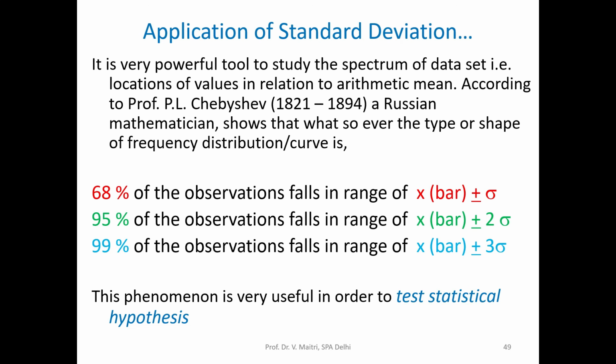According to the Russian mathematician Professor P.L. Chebyshev, whatever the type or shape of the frequency distribution curve is, 68% of the observations fall in the range of x bar plus minus sigma, 95% of the observations fall in the range of x bar plus minus 2 sigma, and 99% of the observations fall in the range of x bar plus minus 3 sigma.